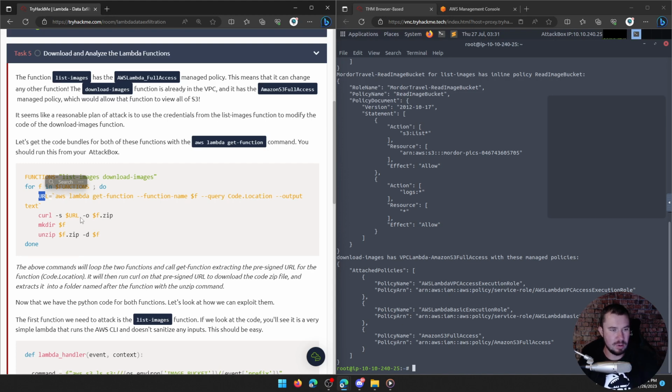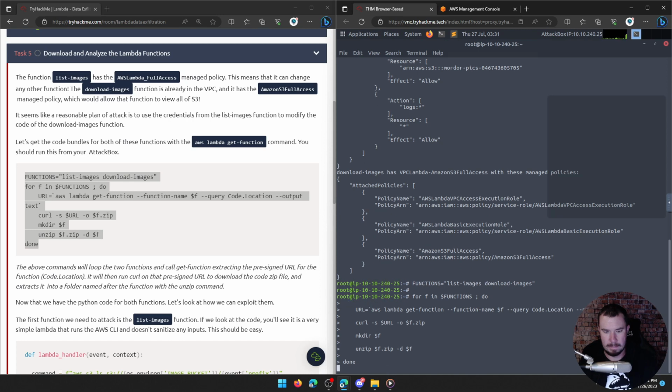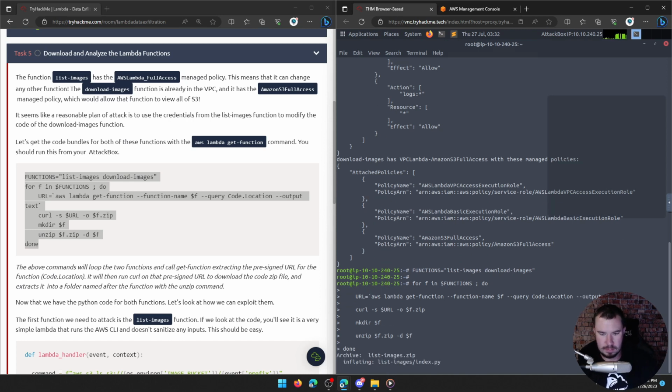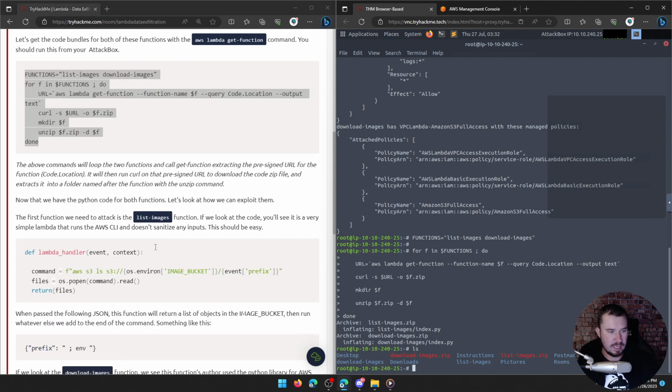And then we're going to curl those URLs, and we're going to save it as .zip. If you remember when Callie Max went through the Lambda room, he demonstrated how you download that and analyze it. I believe to get the secret flag there, you had to overwrite some Python stuff, but you had to get the .zip file first. And then we're going to make a directory. So we're going to curl it, make a directory that goes by that name, and then unzip it in the directory. Makes sense. Okay, we got download images and list images. I see both of those folders. The above command will loop that. We already kind of talked about that.